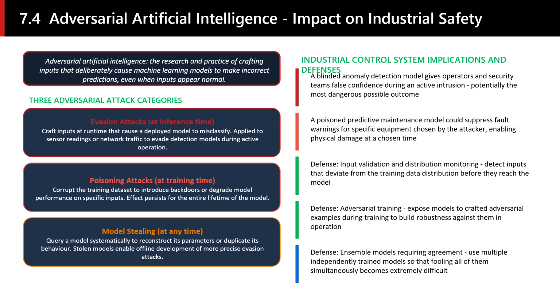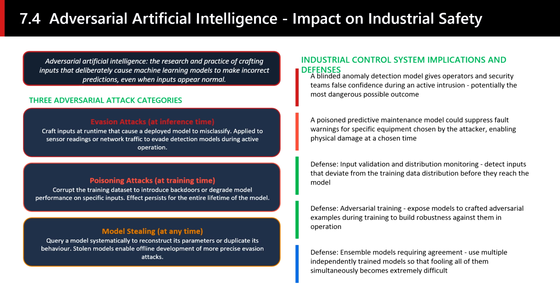The first two implications on the right represent the most serious industrial consequences. An anomaly detection model that has been compromised by adversarial techniques could provide false assurance of security during an active attack. An operator looking at a dashboard showing green lights, all normal, while a sophisticated attacker is inside the operational technology network is in a worse position than an operator with no anomaly detection at all, because the false security leads them to reduce their vigilance and delay their response.